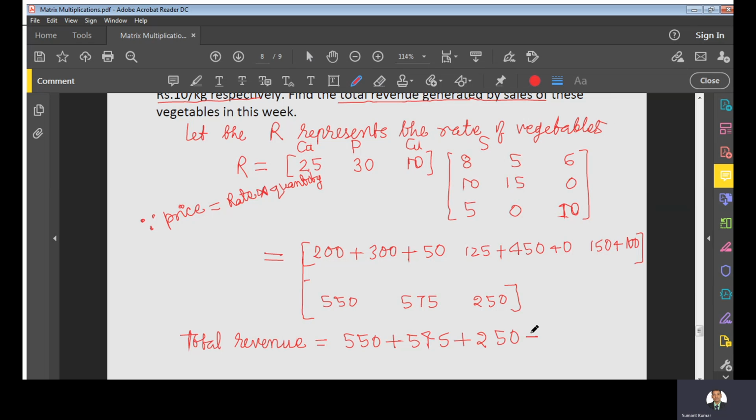This becomes 1375 rupees. This is the total earning, that is, the total revenue generated by this farmer.